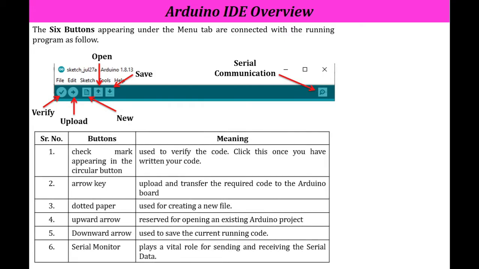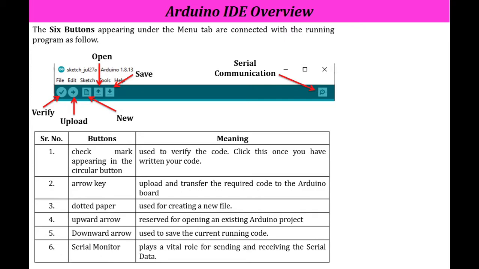Now the first symbol shown here is verify. Why is it used? With the help of this button we can verify the code that we have typed. Once you have written your code, you have to compile it, so you can verify it with the help of this verify symbol. Next is upload. What is the meaning of upload? Upload transfers the required code to the Arduino board.